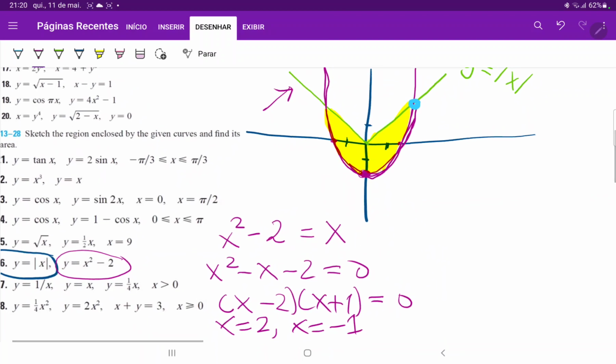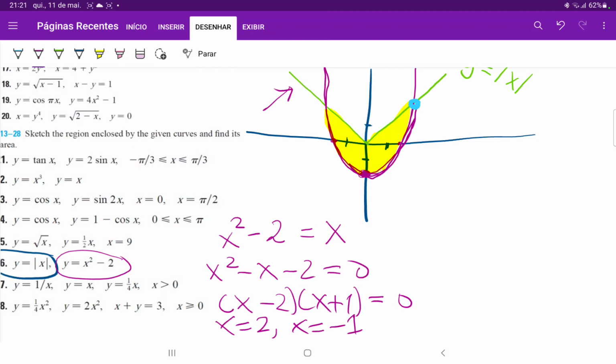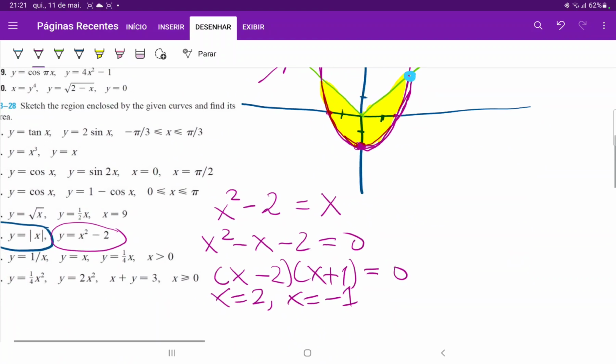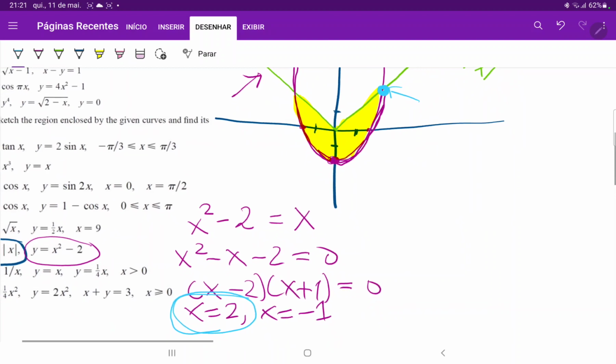Now, minus 1 is not a solution because the graph does not behave the same on the negative side of x. It's no longer y equals x, but rather y equals negative x. So the only solution that we care about is x is equal to 2. This is described by this point over here.